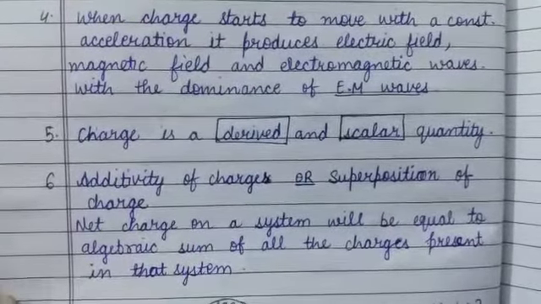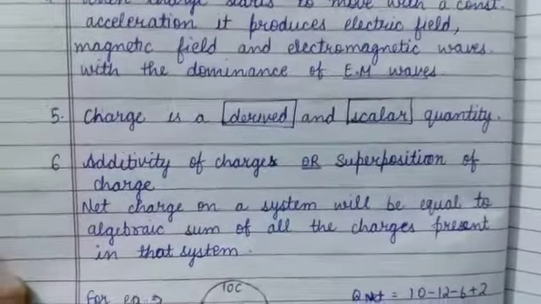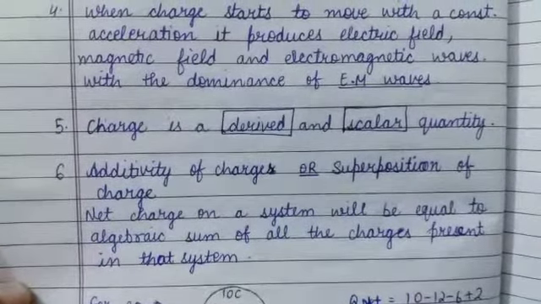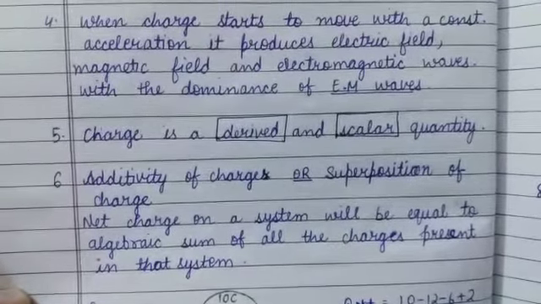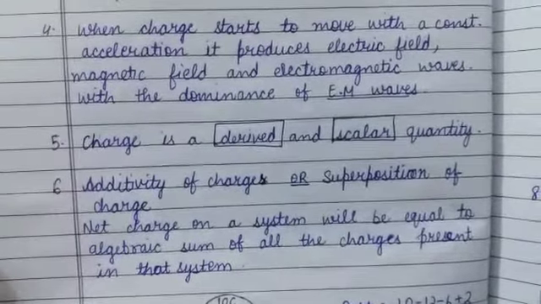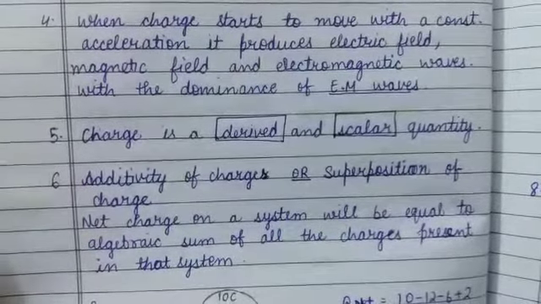When charge starts to move with a constant acceleration, it produces electric field, magnetic field, and electromagnetic waves with the dominance of EM waves, that are electromagnetic waves. Fifth property, charge is a derived and scalar quantity.